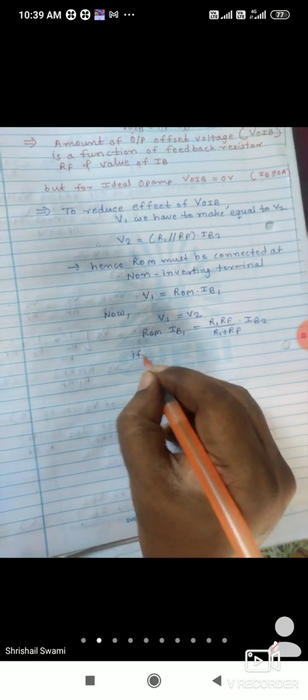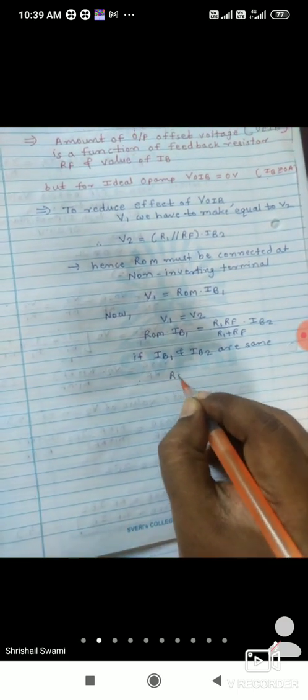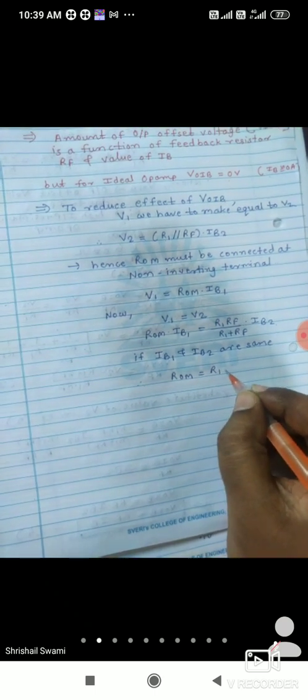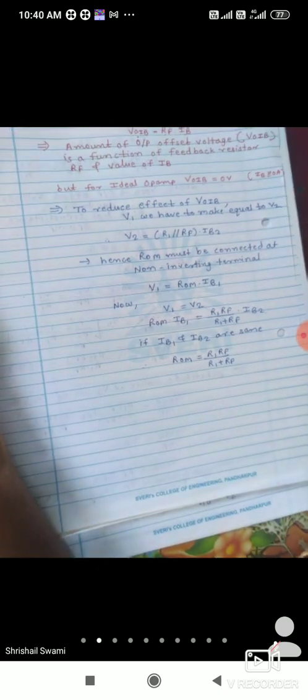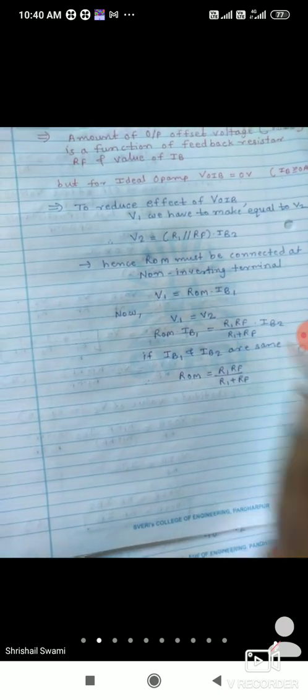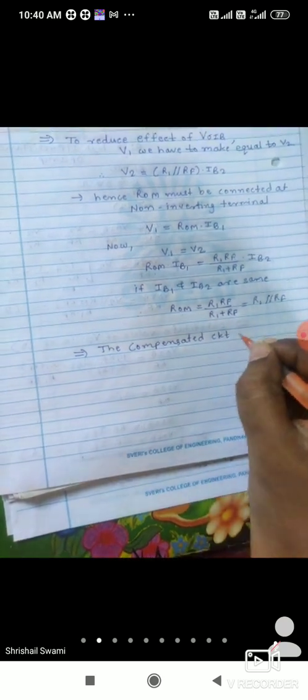Now if IB1 and IB2 are the same, these two will get cancelled. Therefore ROM becomes R1 into RF divided by R1 plus RF. So if IB1 and IB2 are the same, ROM becomes equal to this parallel combination of R1 and RF. So the compensated circuit will be given as follows.